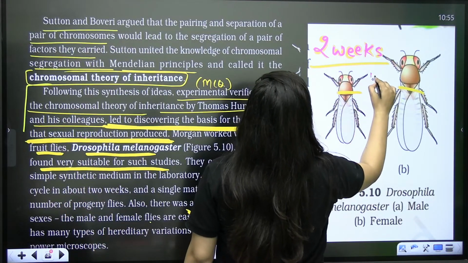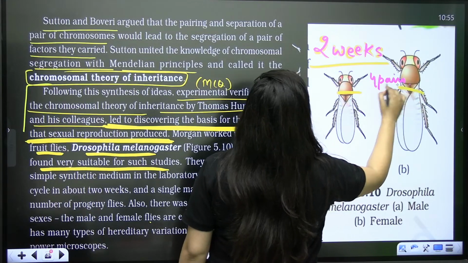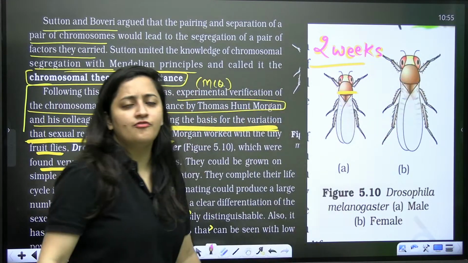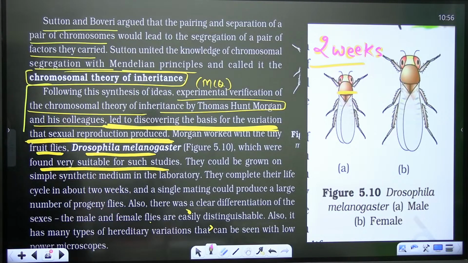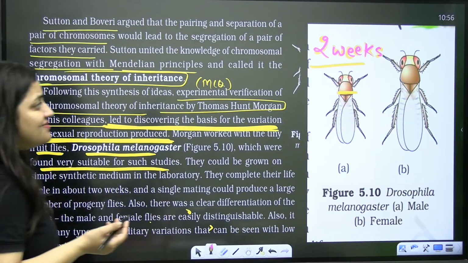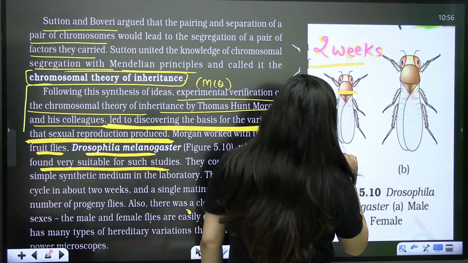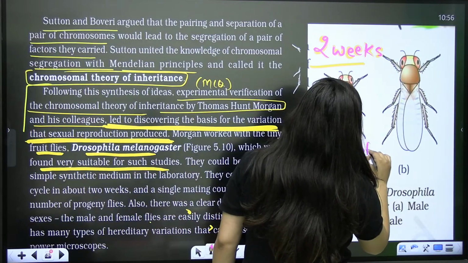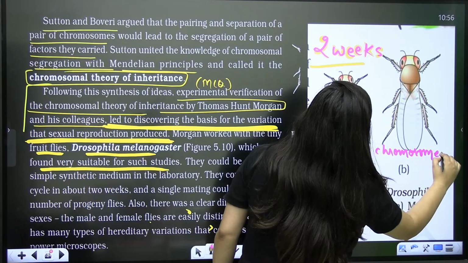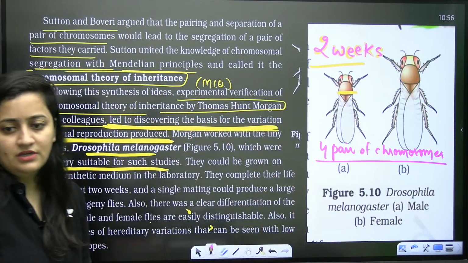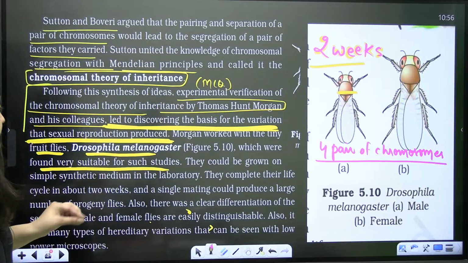And the number of chromosomes is 4. Were 4 pairs there or 4 chromosomes? Can you tell me? Bache, 4 pairs. 4 pairs of chromosomes, and they are morphologically distinct chromosomes.